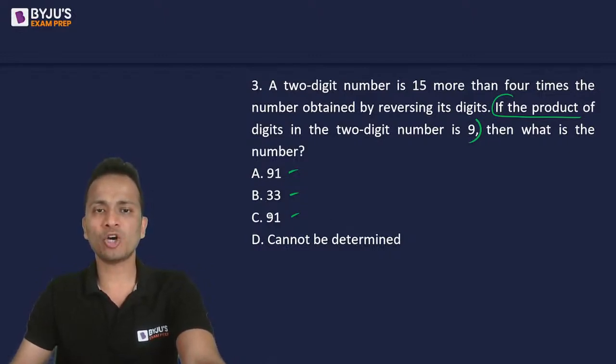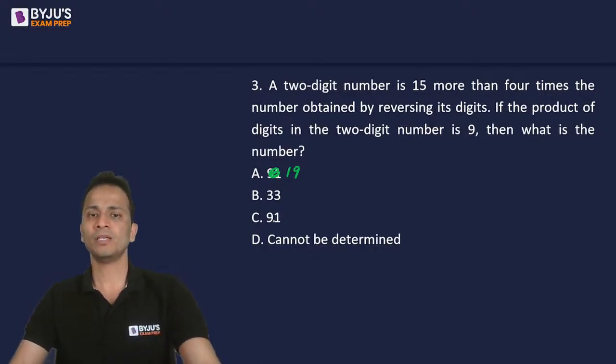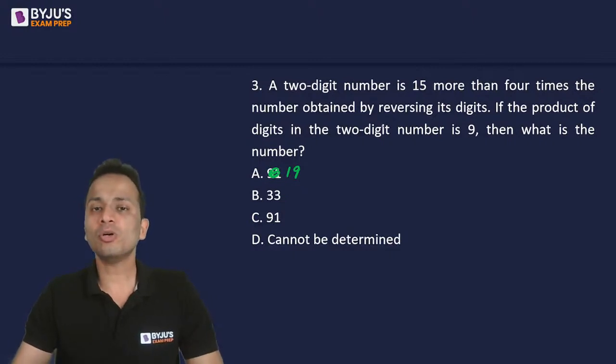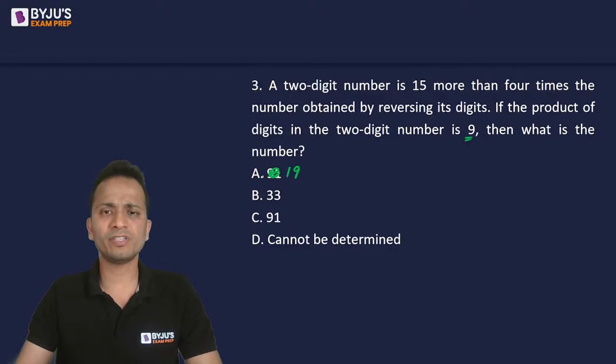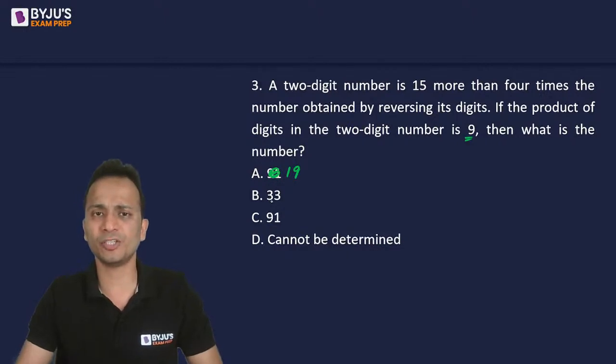So make option C as... wait, make option A as 19. So option A is 19, option B is 33, and option C is 91. All right. So the product of the digits is given as 9, and I have this condition satisfied in the first three options. So A, B, and C satisfy this condition.